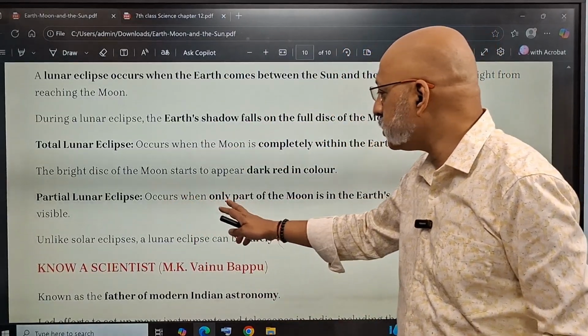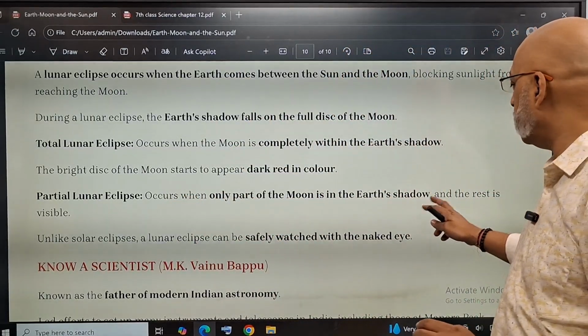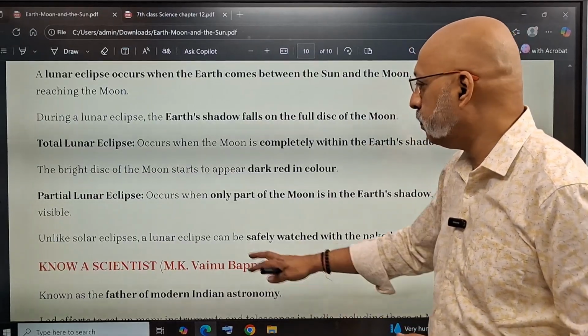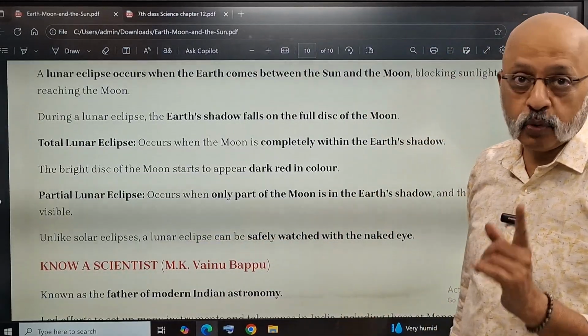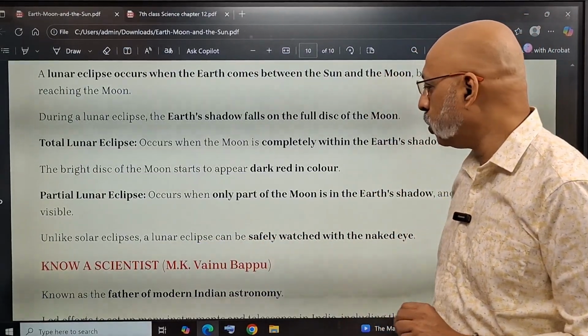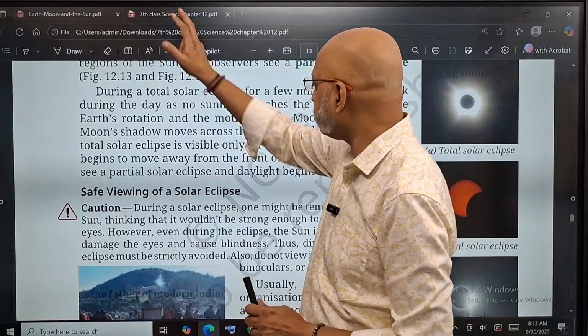A partial lunar eclipse is where only some part of the moon is in the earth's shadow and the rest is visible. Unlike solar eclipses, lunar eclipse you can see with the naked eye. It won't cause you any kind of harm.